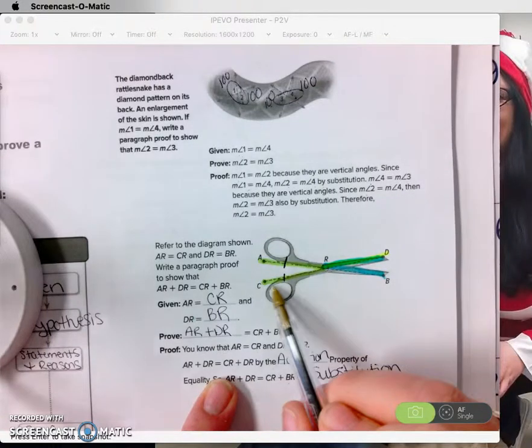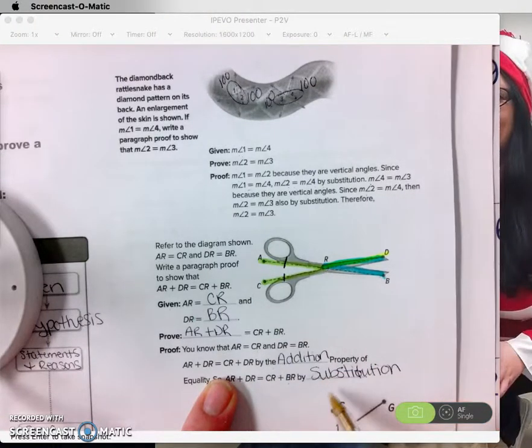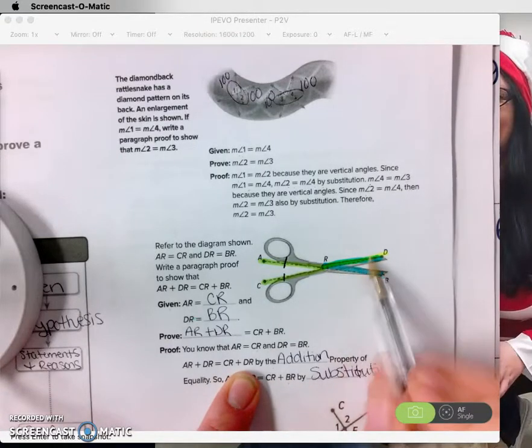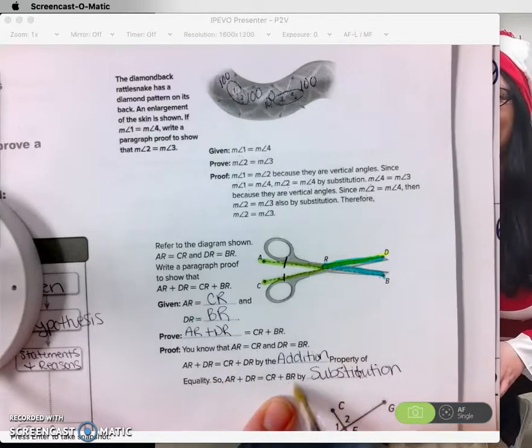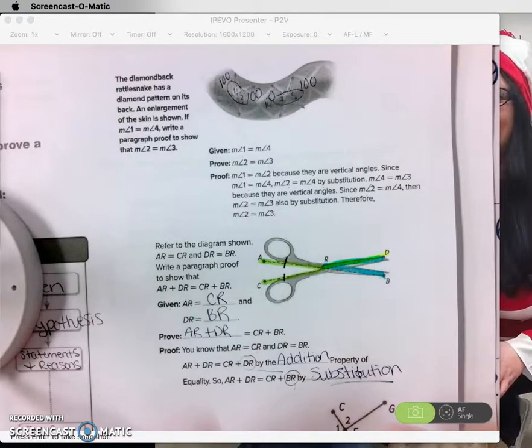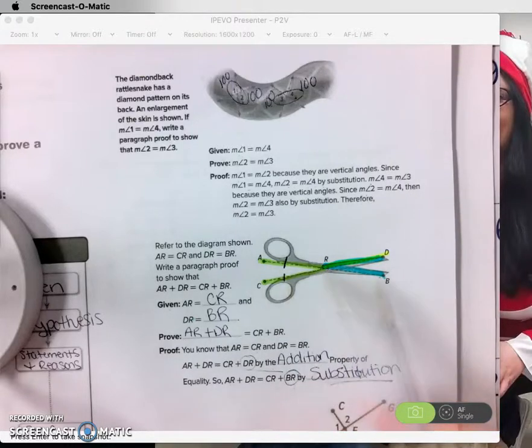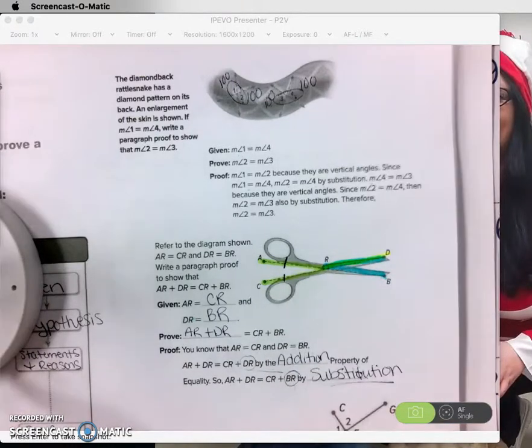So therefore, a yellow plus a blue has got to equal, because we're substituting that DR, we're changing that out and we're substituting in this BR right here. So if I use substitution, it's going to be the same thing. It's still a yellow and a blue, a yellow and a blue. Okay.